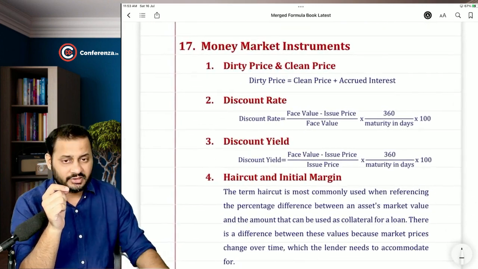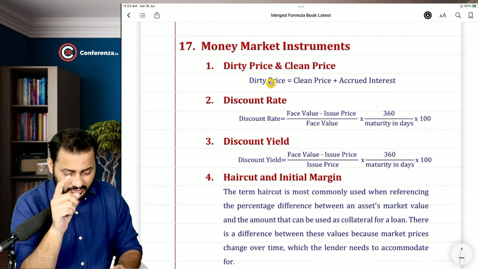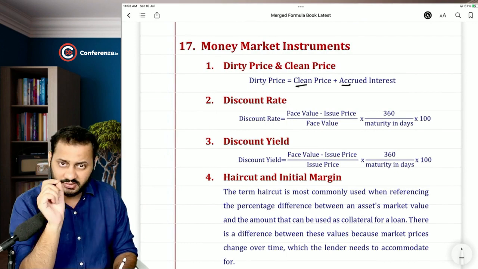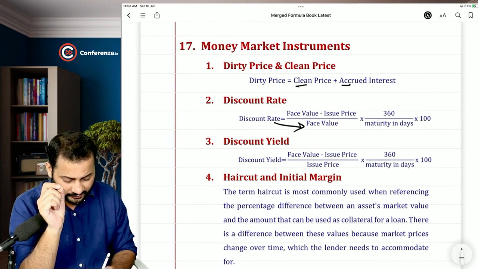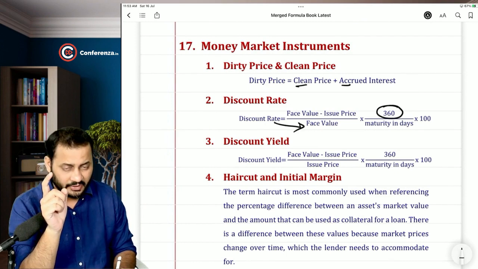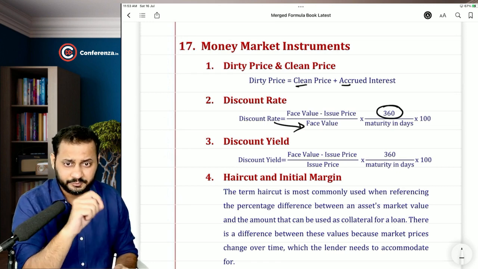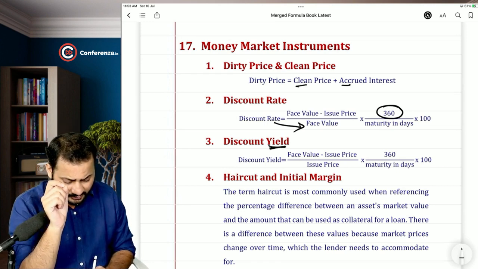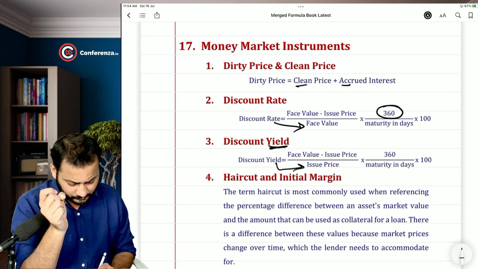Now, understand some points. Dirty price and clean price. Dirty price is equal to clean price plus accrued interest, right? Discount rate is calculated on the face value, right? And most of the time banks use 360 days in a year. Discount yield, if you go with the yield, will be calculated on the issue price.